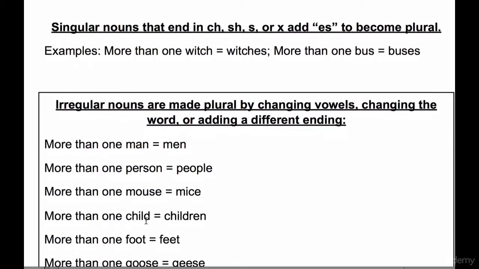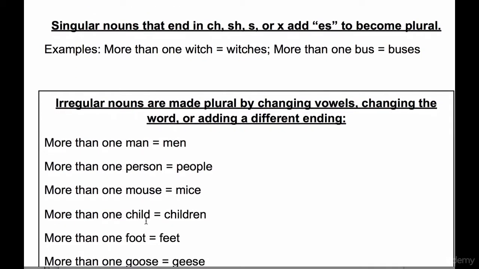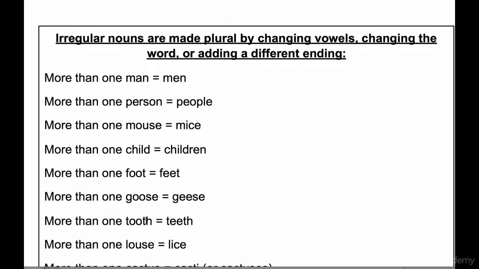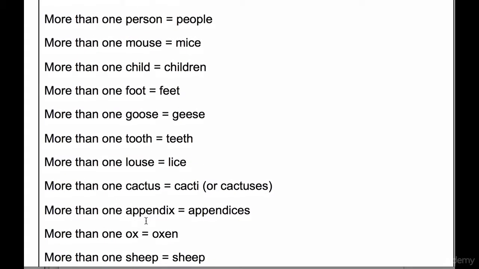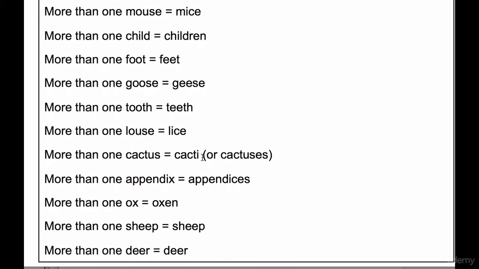So irregular nouns are made plural by changing vowels, changing the word, or adding a different ending. So if I have more than one man, I can say men. More than one person, people. More than one mouse, mice. More than one child, children. More than one foot, feet. More than one goose, geese. More than one tooth, teeth. More than one louse, ooh, that's horrible, lice.